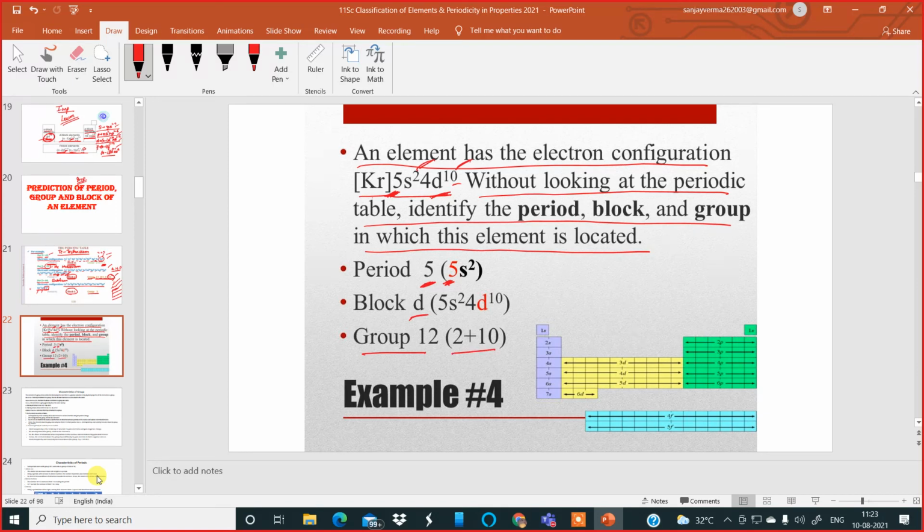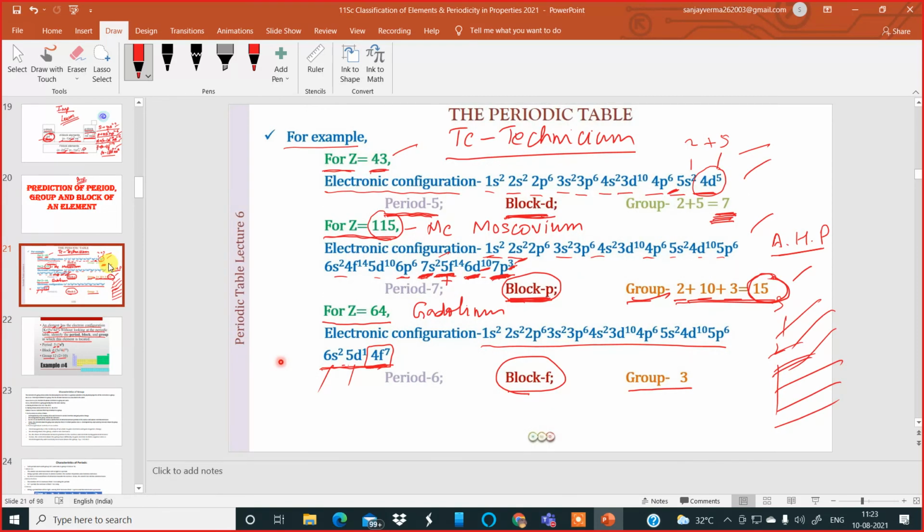Now I think this is clear. Okay. Is this clear now? Yes. So can you give an example of high atomic number once more? High atomic number I had given one over there, 115. For group, I didn't understand. So you understood the period and the block, no?